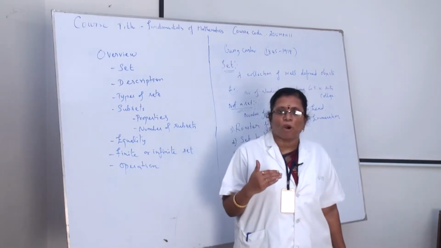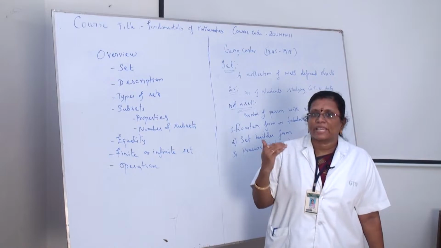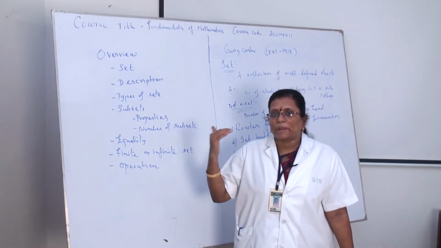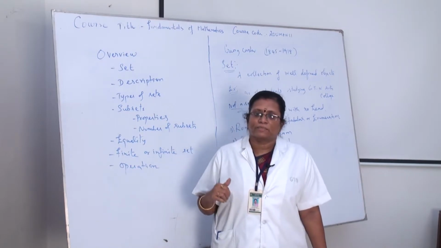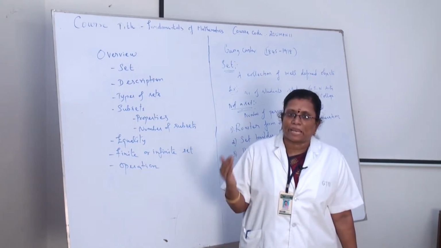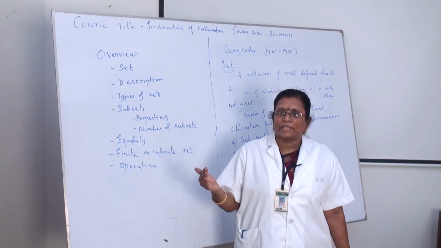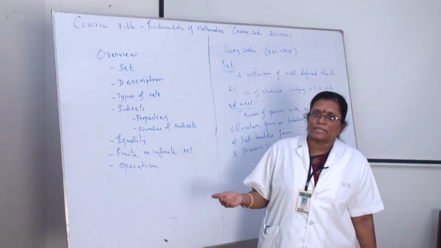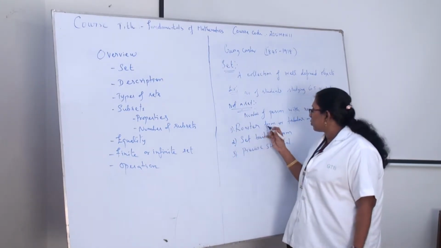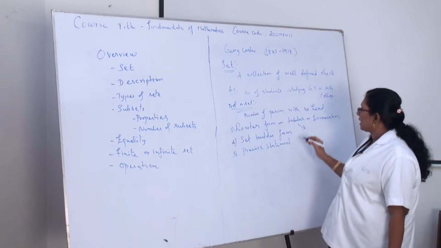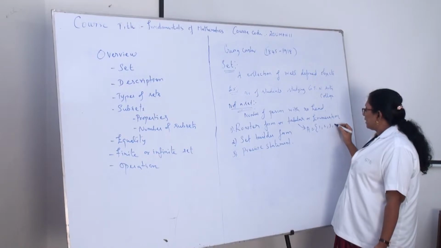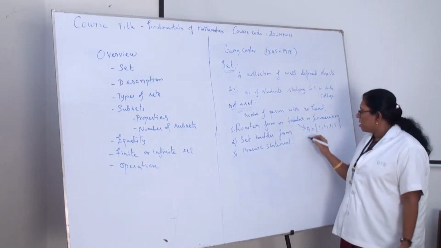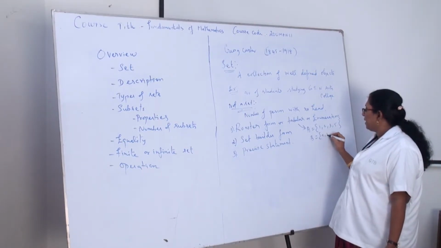First I should define what roster form is. Roster form is nothing but listing all the elements inside a bracket, separating them with commas. For example, A is equal to {1, 2, 3, 5}, or B is equal to {a, b, d}.